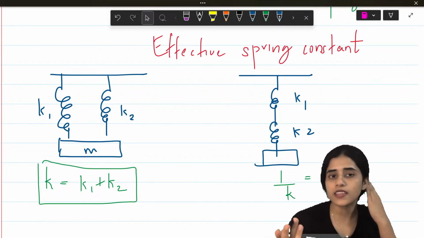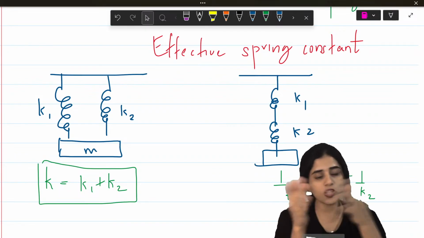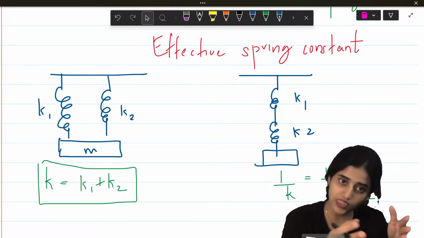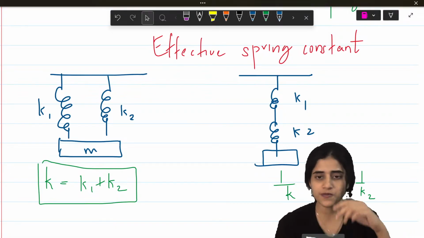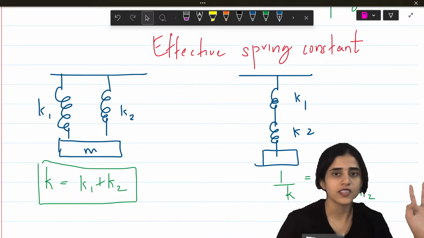reciprocal. So you will need this to find out which way of combining gives you a good effect, which method can hold more mass. So you just have to find out the spring constant of these. Okay? That's all. Oscillation is done.